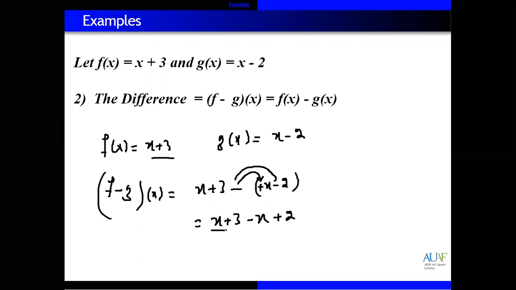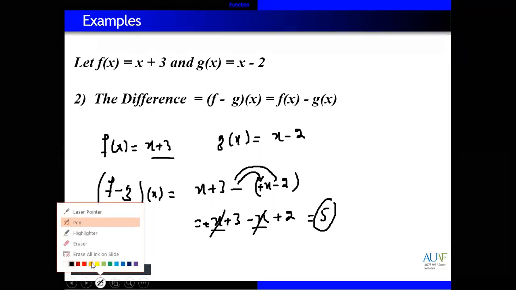So now we have x with x, but one is plus and the second one is minus, so cancel these because the coefficients are 1 and 1. Then 3 plus 2 is equal to 5. This is the subtraction of the two functions. Or if you want to evaluate as well, the x value is also given. So how can you find it?